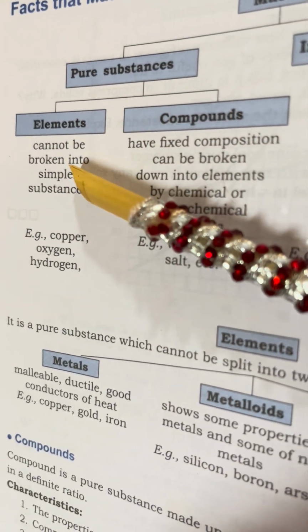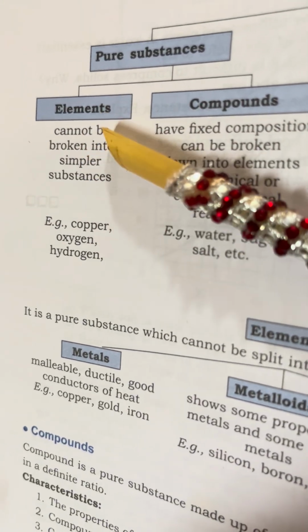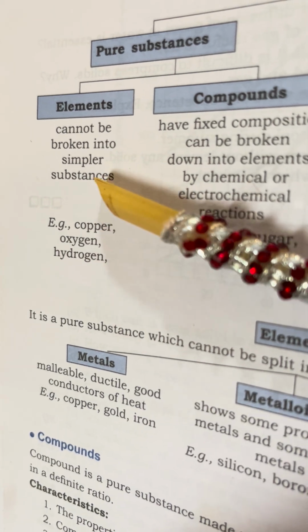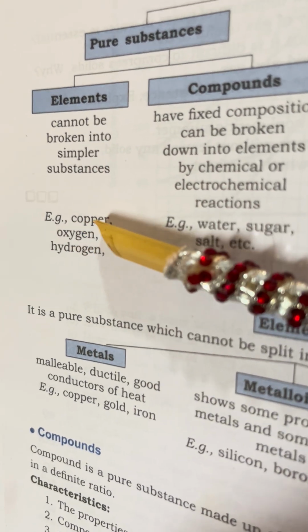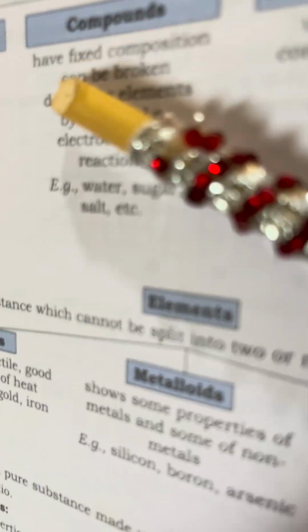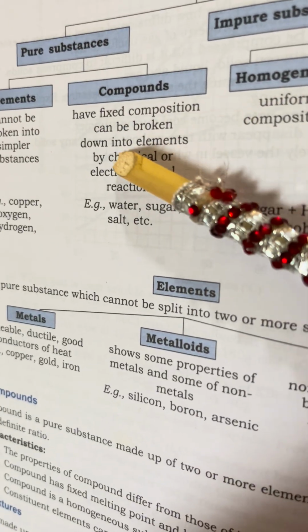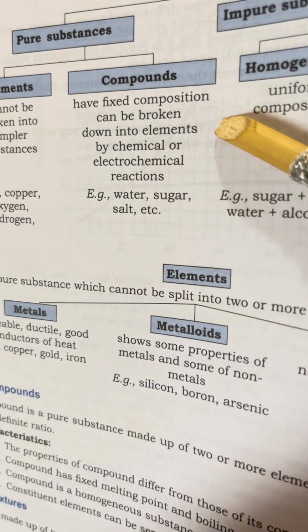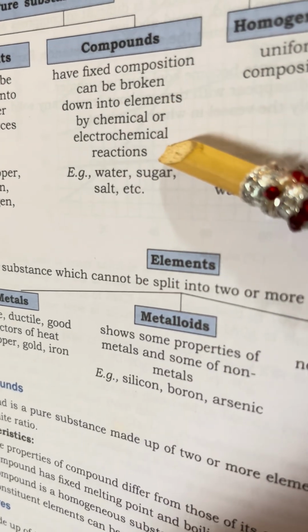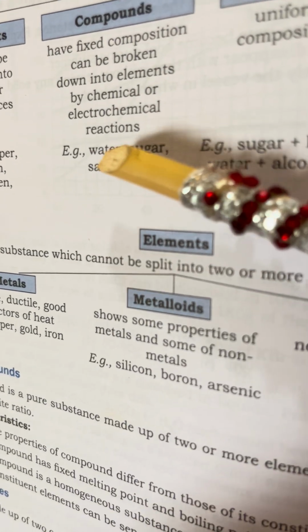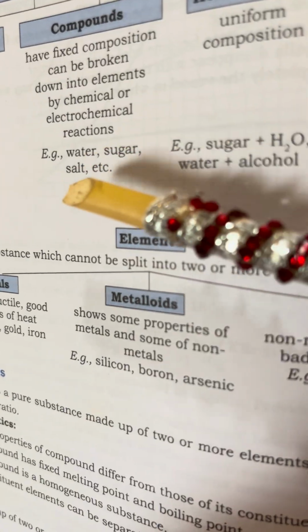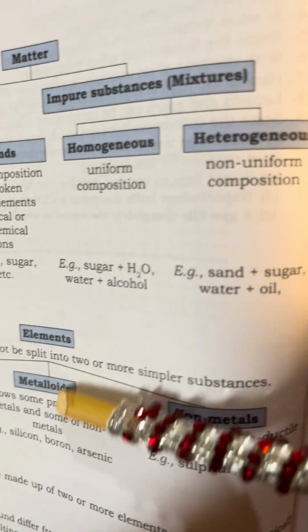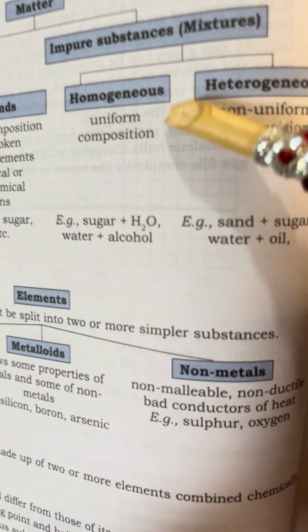Pure substances are classified as elements, which cannot be broken into simpler substances, for example copper, oxygen, hydrogen. Compounds have fixed composition and can be broken down into elements by chemical or electrochemical reactions: water, sugar, salt, etc.